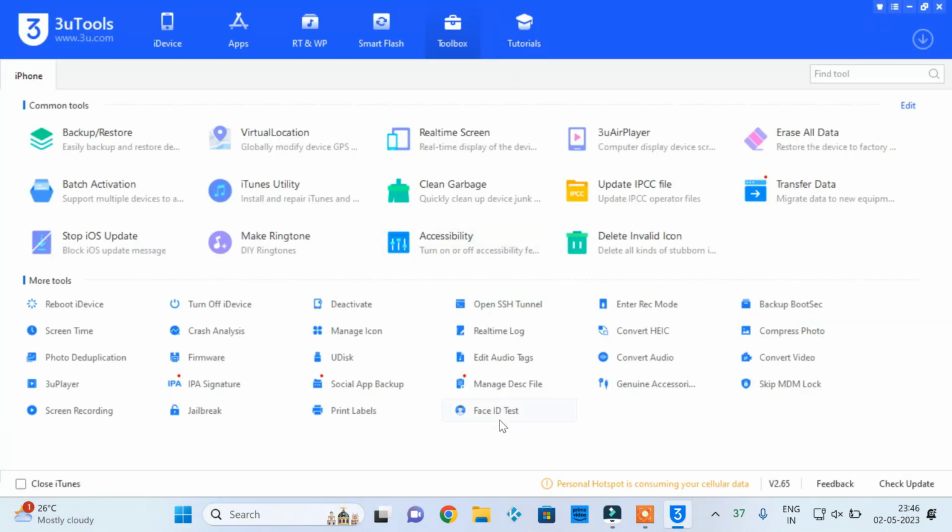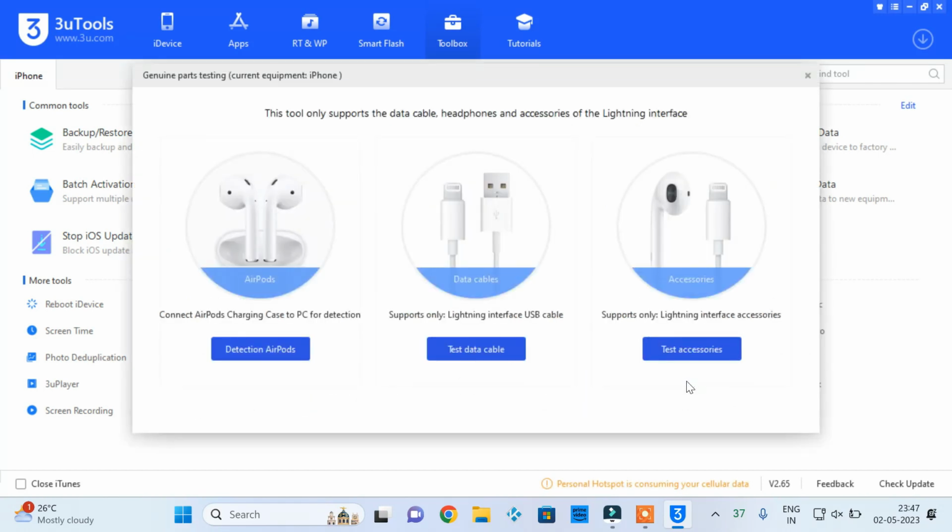Click on the toolbox and you can see many more useful tools. For instance, you can convert HEIC photos to JPG or compress photos to take less space, or convert audio formats. And you can convert video files to MP4 to save them to the iDevice. You can also check whether your iDevice accessories are genuine or not.